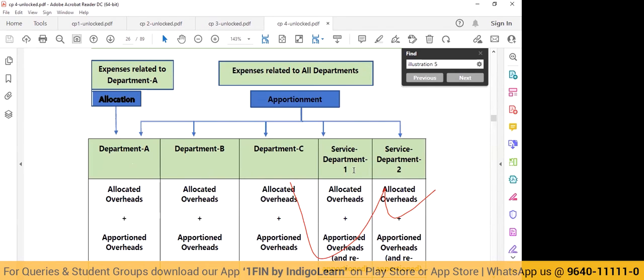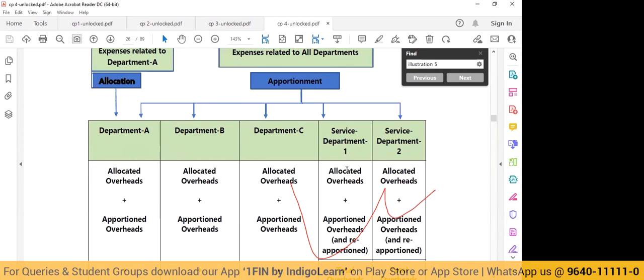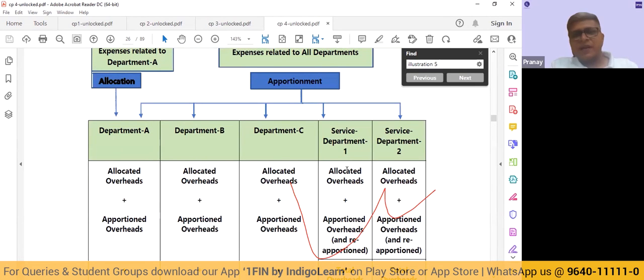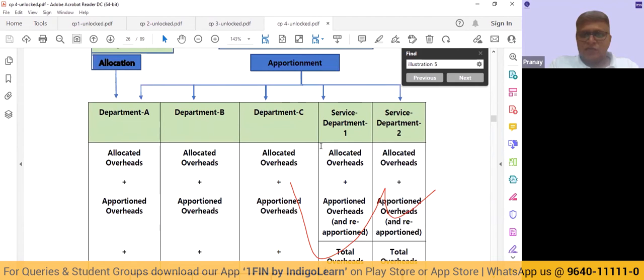So how are we going to do that? We can do that only if we apportion, by distributing to the production departments. Okay, so let me come one step back. We will allocate whatever is directly attributable, but let's say there are some expenses. Maybe there is a factory supervisor who is supervising the entire factory. He is not just looking at department A, B, or C. Then we distribute it on some logical basis. Maybe the time he has spent on each department. That is apportionment.